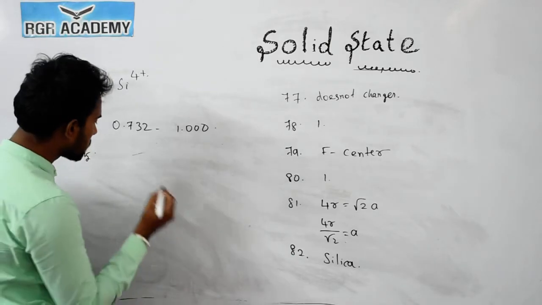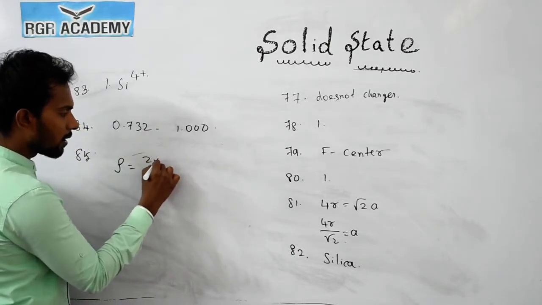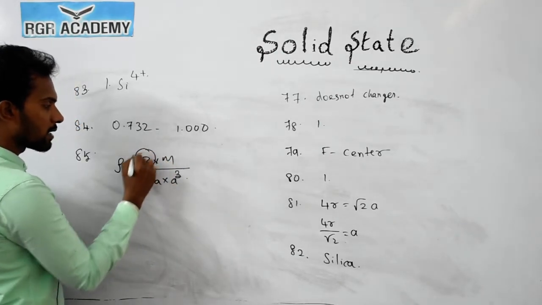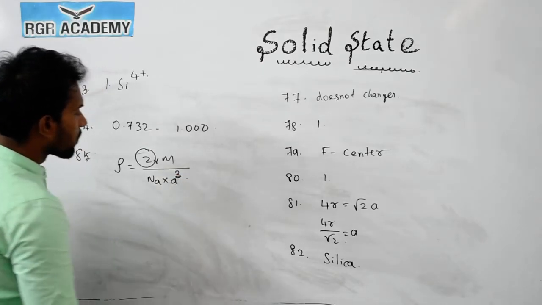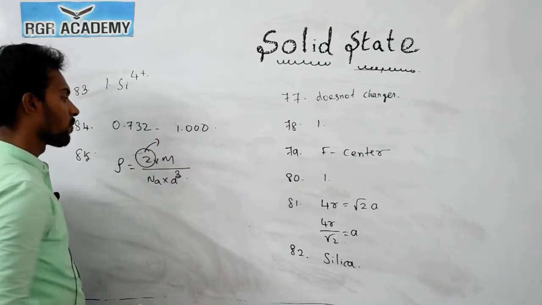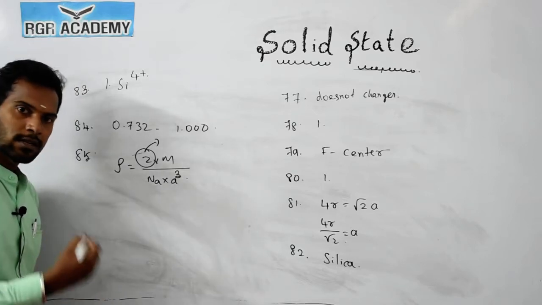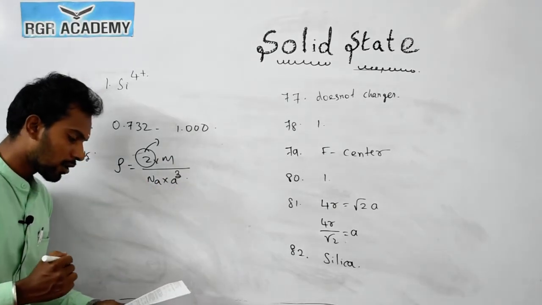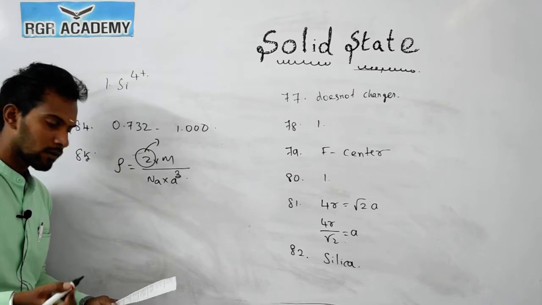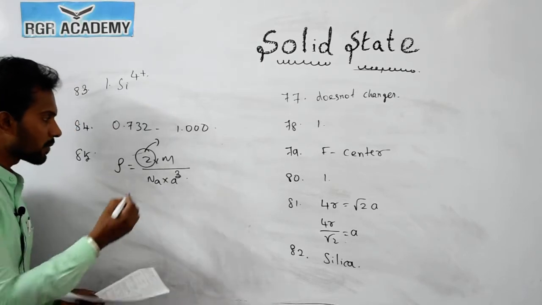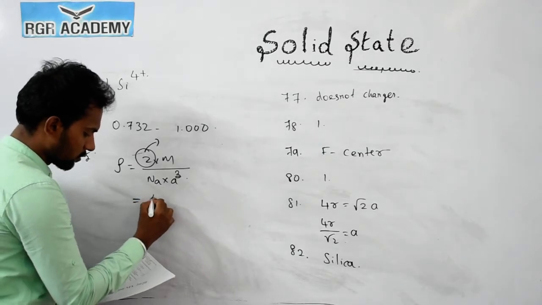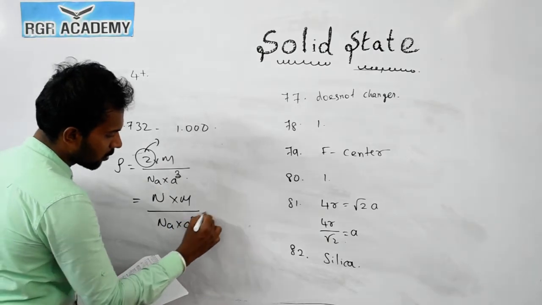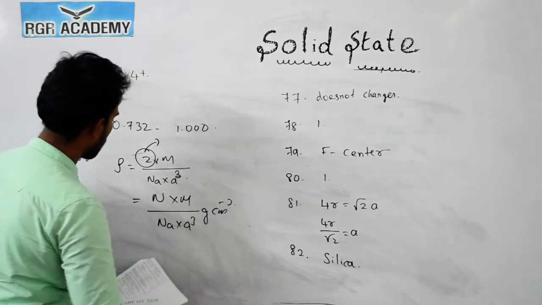Now question number 85. What is the formula for density? Density is equal to Z into M divided by Na into a cube. Z means the number of atoms in a crystal system, M means molar mass. In your question they have given N in place of Z, so density is N into M divided by Na into a cube, in grams per cubic centimeter. So this is the correct answer.